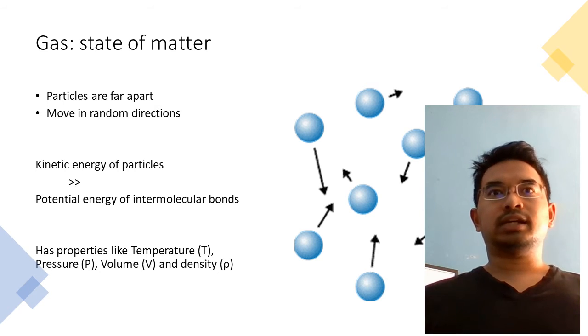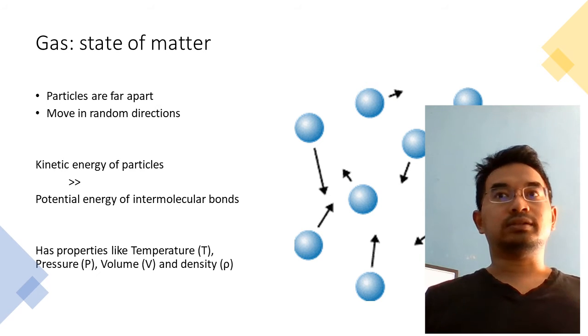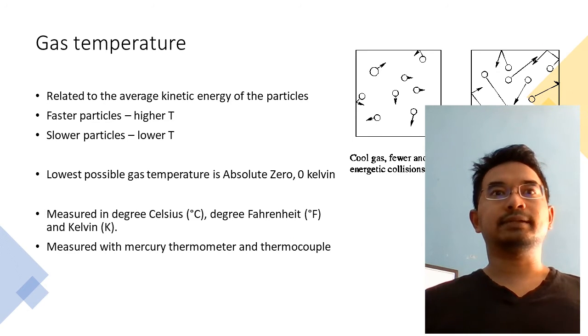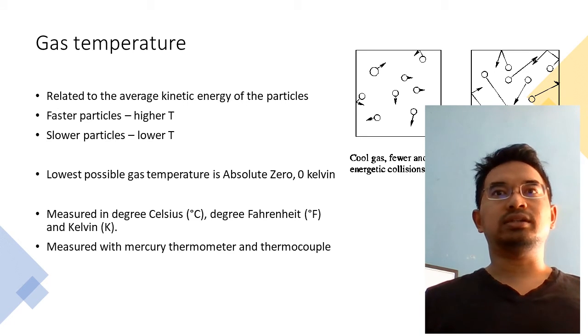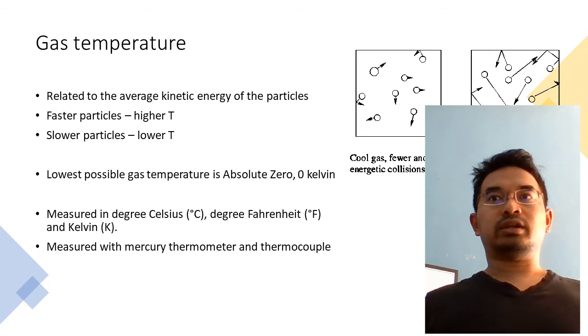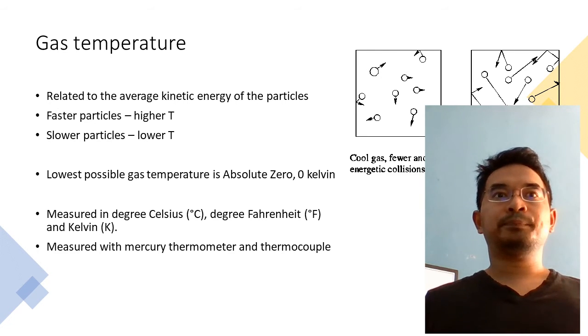In order to understand gas behavior in chemical reactions, it is important to understand their physical properties, namely temperature, pressure, volume, and density. The temperature of a gas is related to the average kinetic energy of the gas particles. The faster the gas particles move, the higher its measured temperature is. On the other hand, when the gas slows down, its temperature drops. For most gases, when the gas particles slow down enough, they could stick together and condense into liquid.